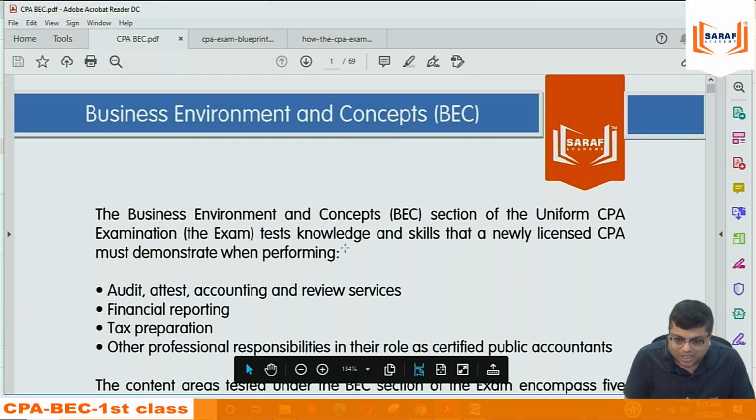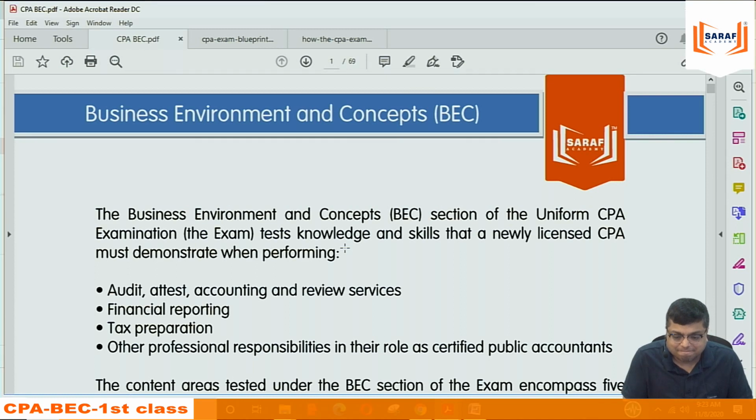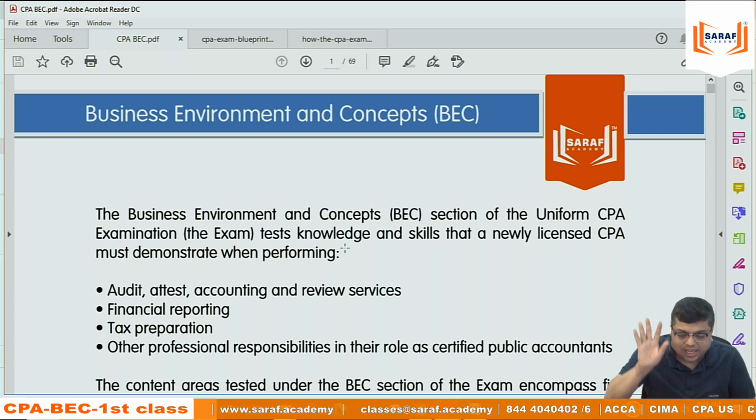Now we are going into the BEC subject. In FAR, it's accounts, auditing, regulation, taxation and laws. So those three subjects are very specific. But this is an open-ended subject, business environment and concepts. Whatever is not there in FAR, auditing and regulation is included here.